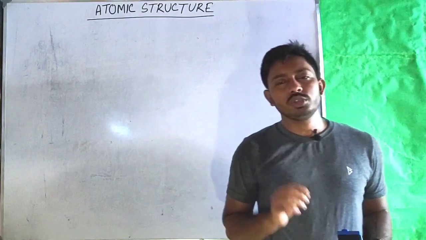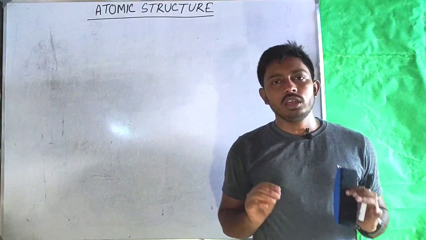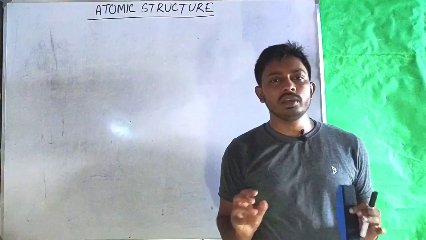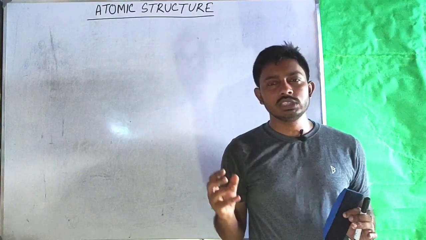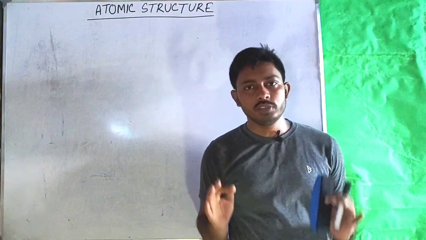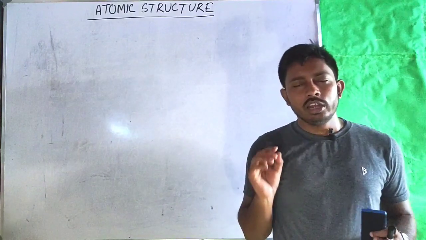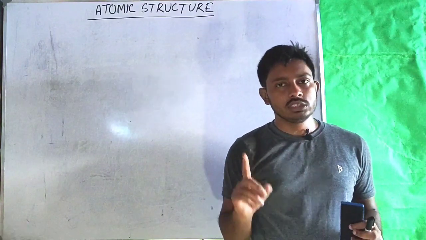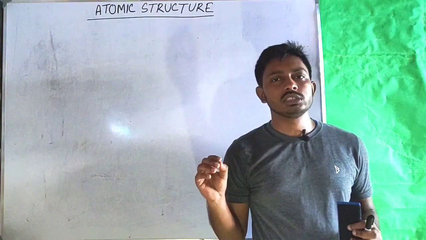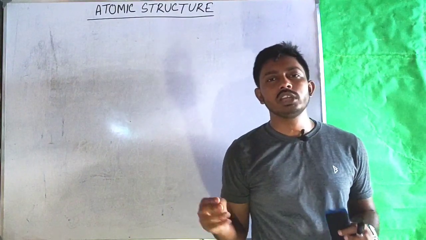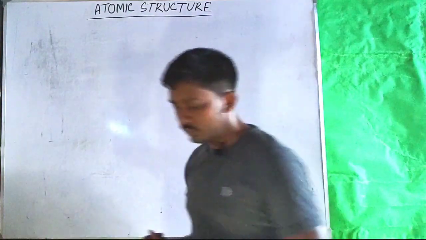The first postulate was every element consists of some smallest particle that possesses all the physical and chemical properties of the element. Also, the atoms are of two types. One is simple atom that mainly forms the elements, and compound atoms that form the compounds.